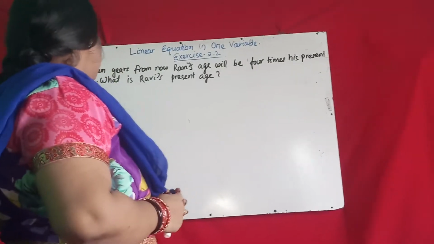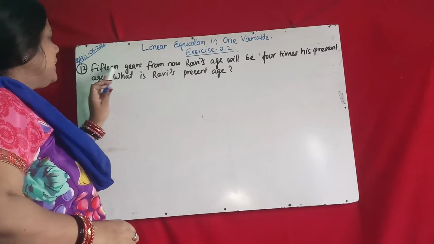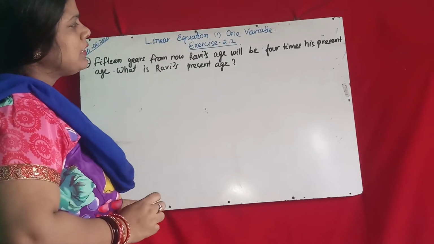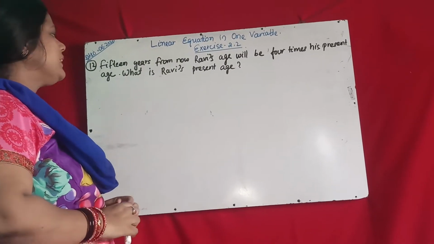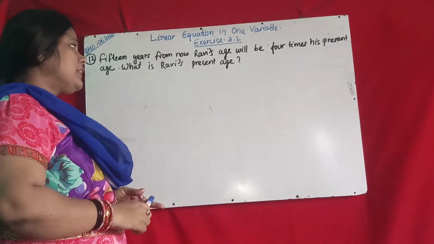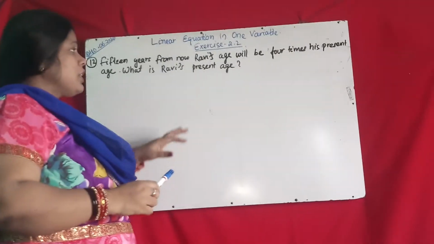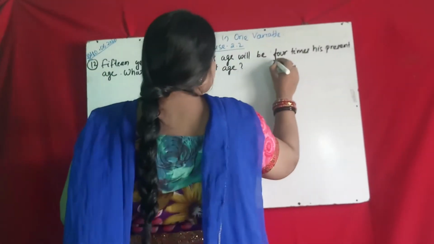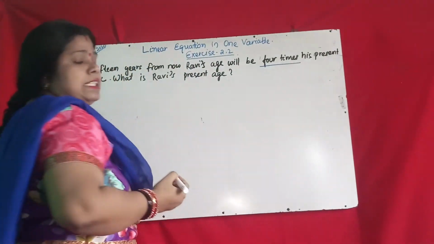Then question number 12. 15 years from now, Ravi's age will be 4 times his present age. So what is Ravi's present age? After 15 years, Ravi's age will be 4 times the present age.